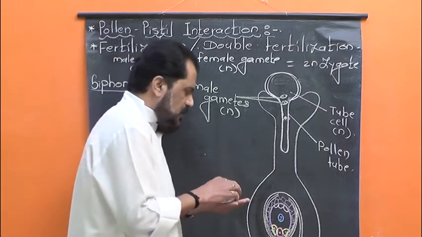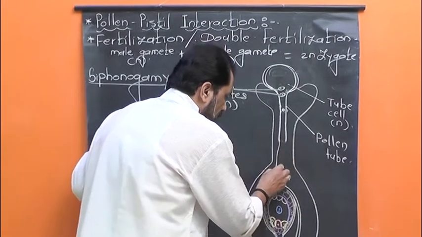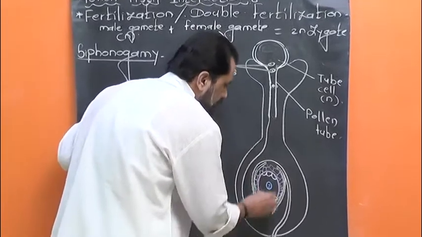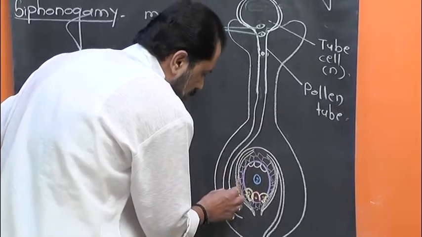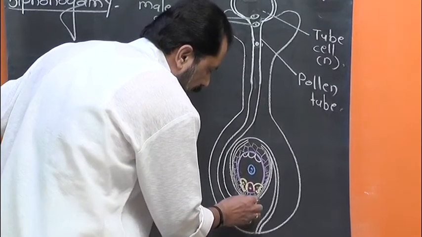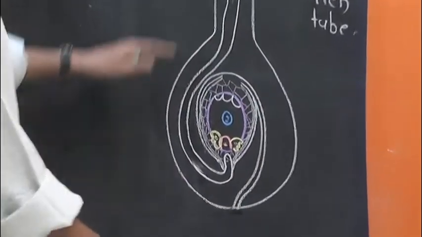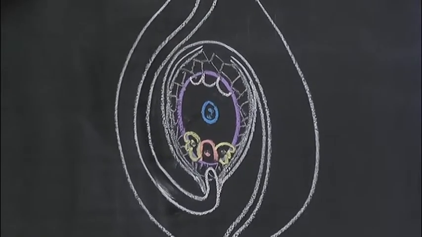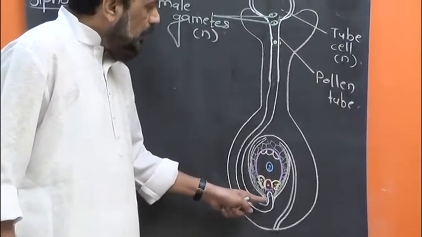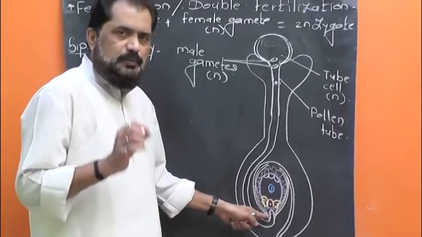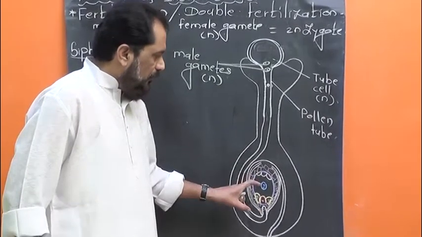Now, when this pollen tube enters into the ovary cavity and reaches near the ovule, mostly the pollen tube enters into the ovule through the micropyle. You know the micropyle? It is a small vertical slit or opening present at the tip of the body of the ovule.